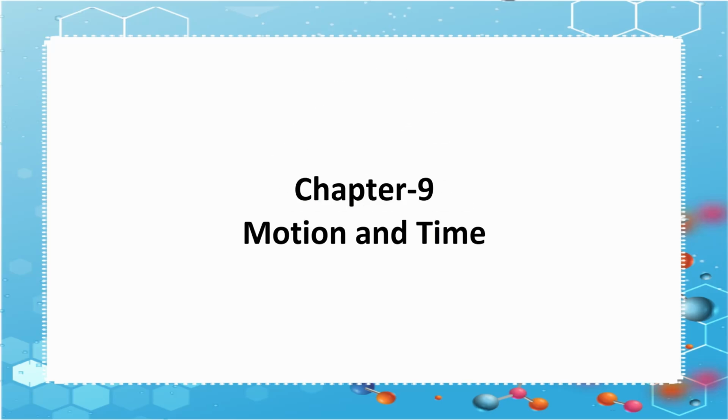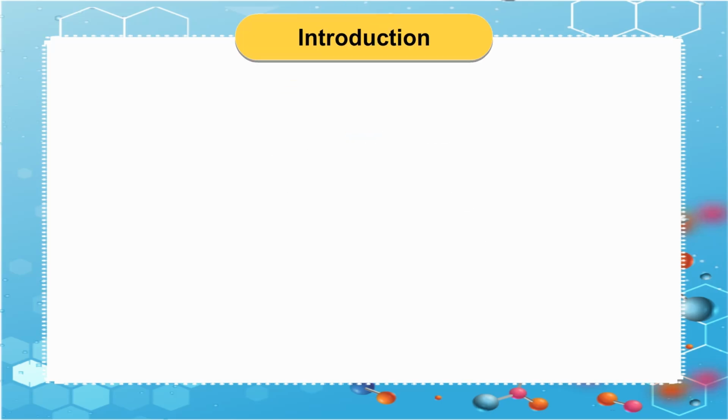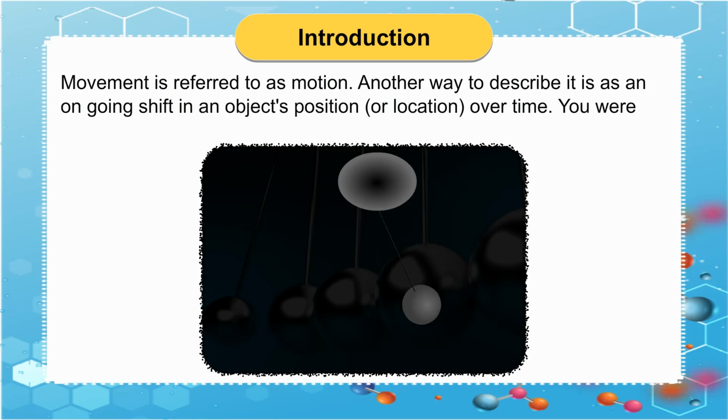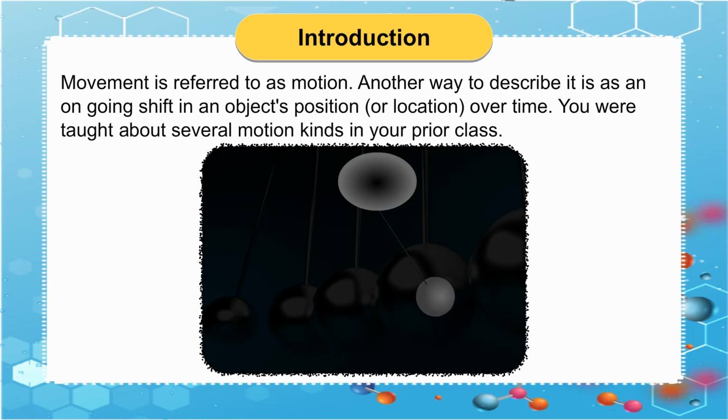Chapter 9: Motion and Time. Introduction. Movement is referred to as motion. Another way to describe it is as an ongoing shift in an object's position or location over time. You were taught about several motion kinds in your prior class.